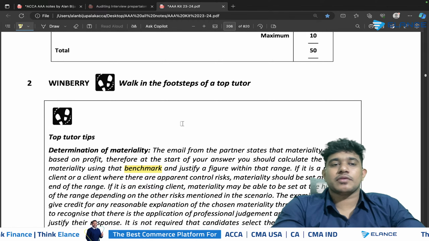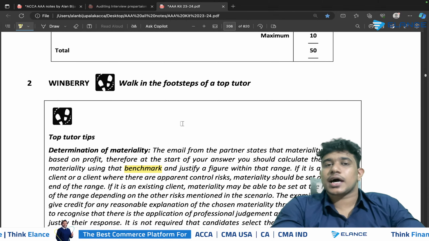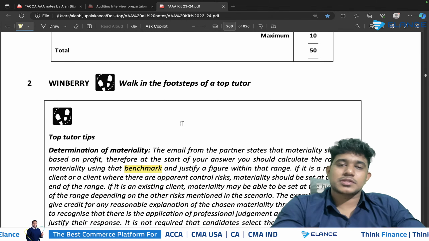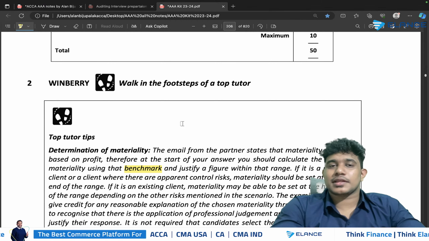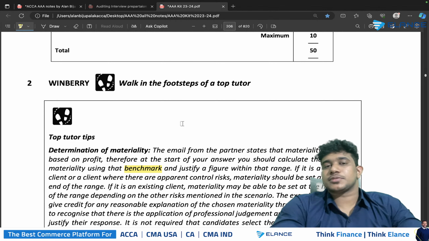In addition to that, if anyone is attending only this revision class, then in that case, please do practice at least 3 or 4 questions from the same area of audit risk, business risk, risk of material misstatement, and other areas of the 50 marks. And if possible, do the latest available questions.